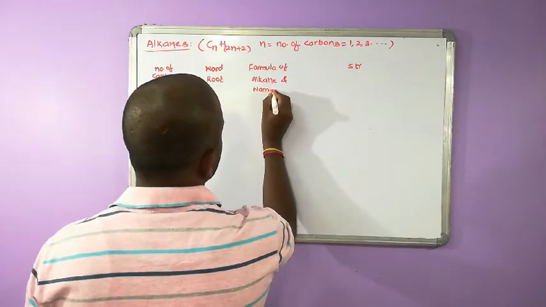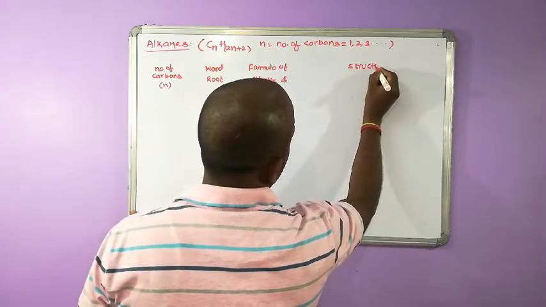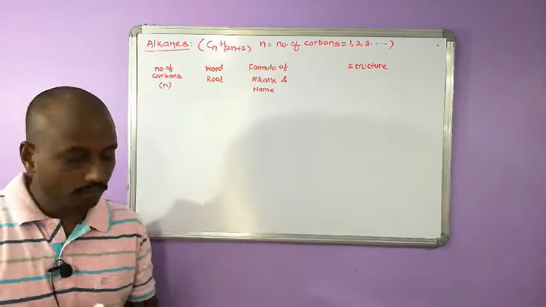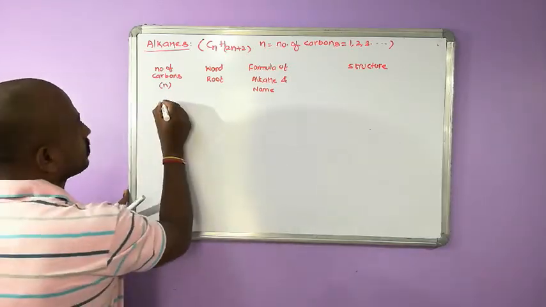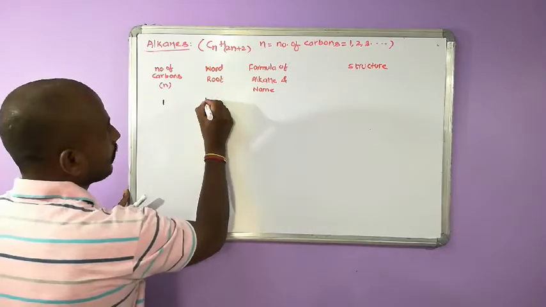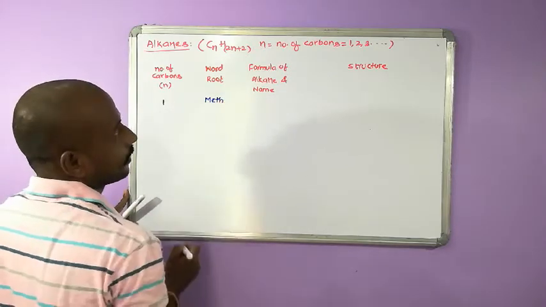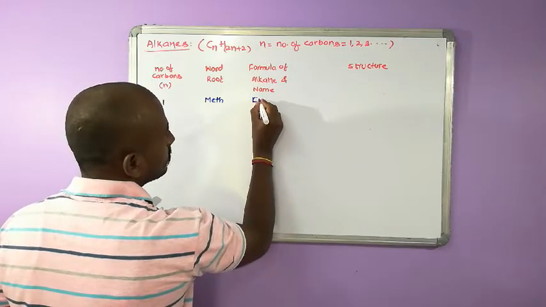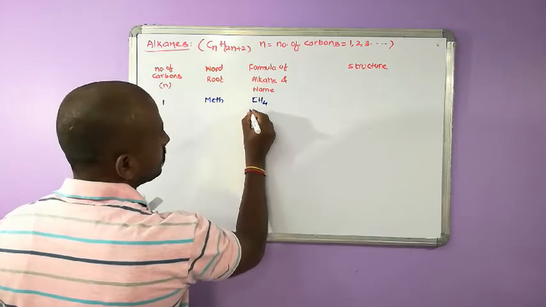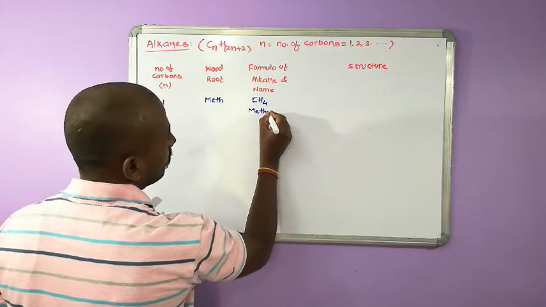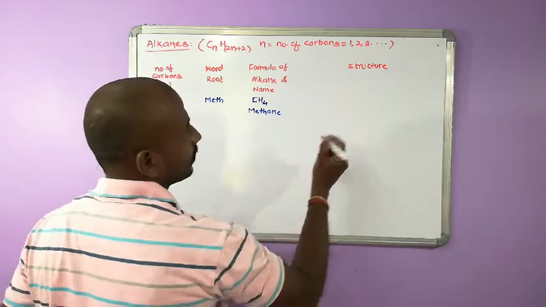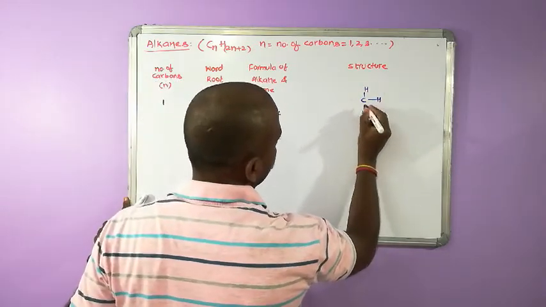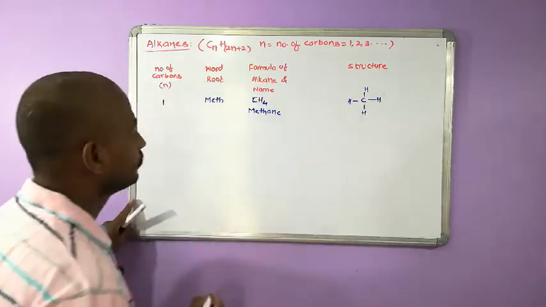We will make a name, and the final column we are going to make is structure. So number of carbons 1, word root is meth, alkane is methane, formula of alkane is CH4 and its name is methane. What is the structure? C with four H.